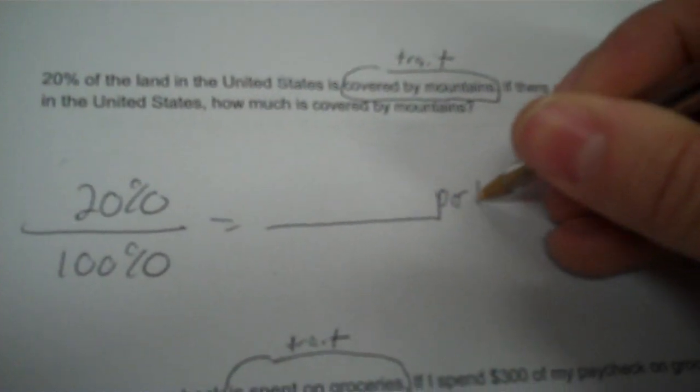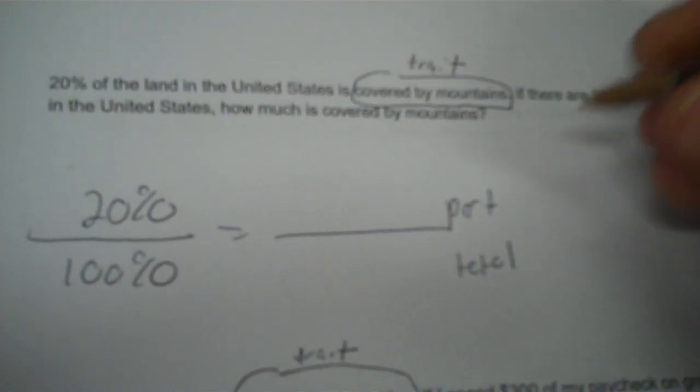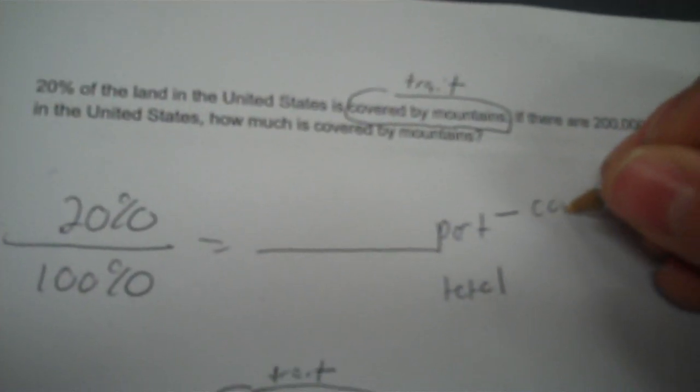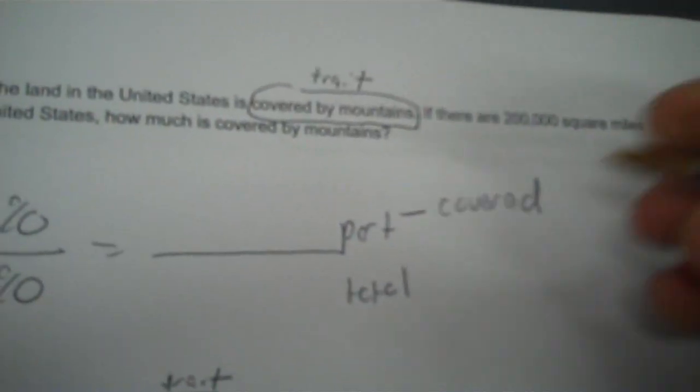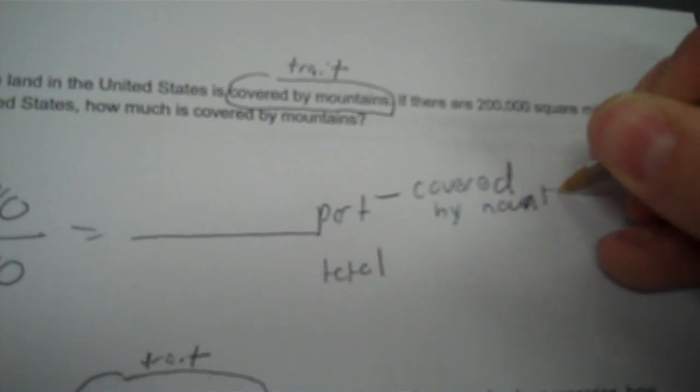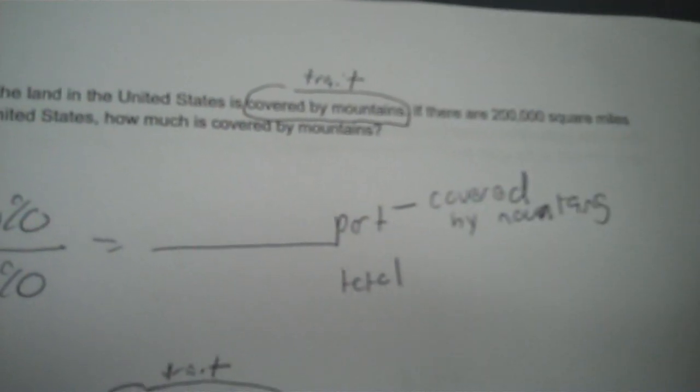Instead, the part over the total, you want to define the part, okay? And I've circled how to define the part. It's covered by mountains. That's what makes a percent stand out. Covered by mountains. Now I'm going to reread the problem, and you tell me if that 200,000 square miles is covered by mountains.